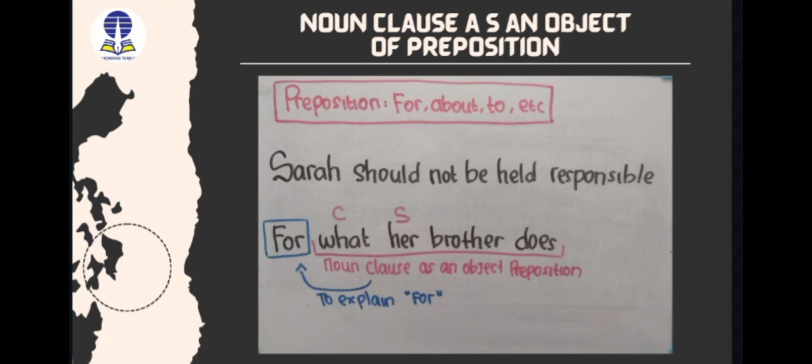Sarah should not be held responsible for what her brother does. In the sentence, what her brother does is a noun clause as an object of a preposition. The preposition in this sentence is for.